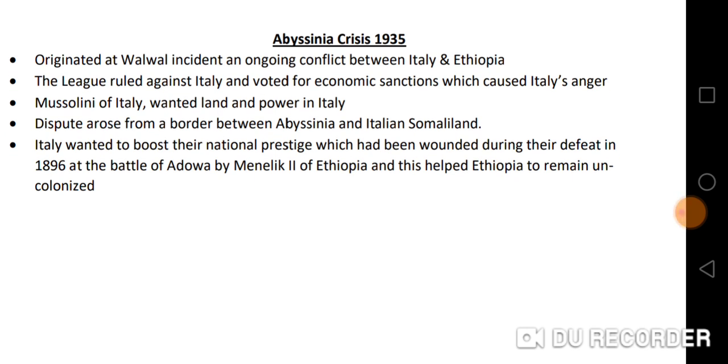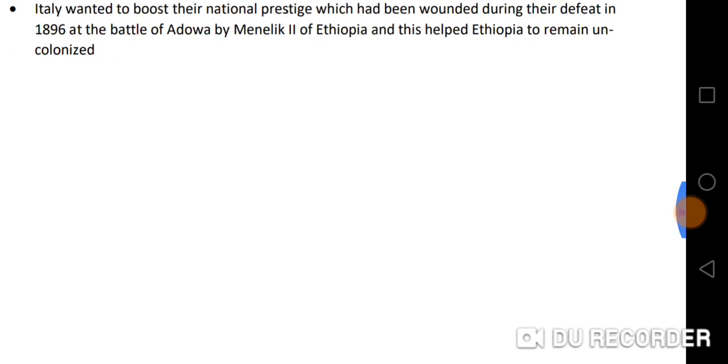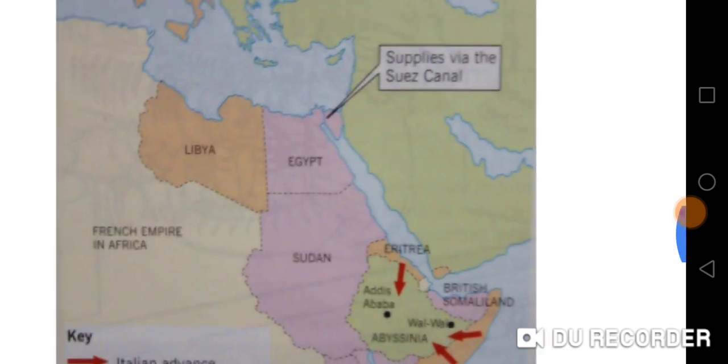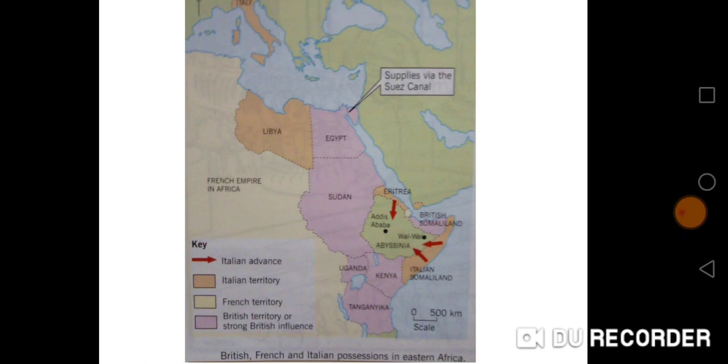Mussolini of Italy wanted land and power for Italy, and disputes arose from a border between Abyssinia and the then Italian Somaliland. Italy wanted to boost their national prestige, which had been wounded during their defeat in 1896 at the Battle of Adowa by Menelik II of Ethiopia, and this had helped Ethiopia to remain uncolonized. Right underneath that is an image which shows the colonization of Eastern Africa. We'll see the British, French, and Italian possessions in Eastern Africa.